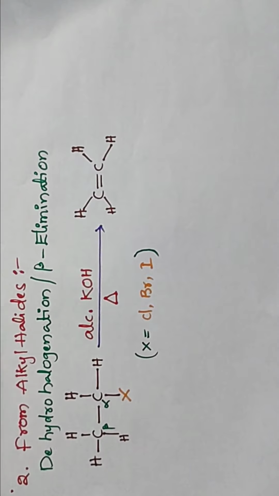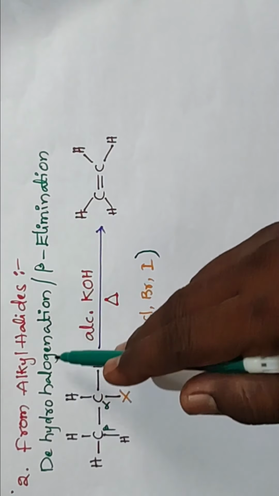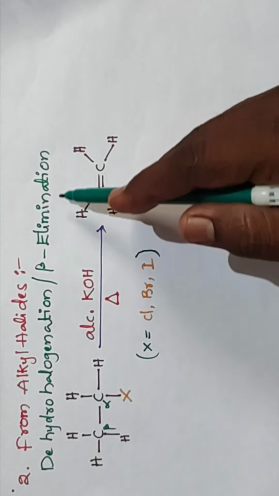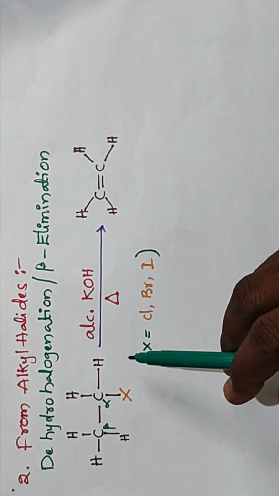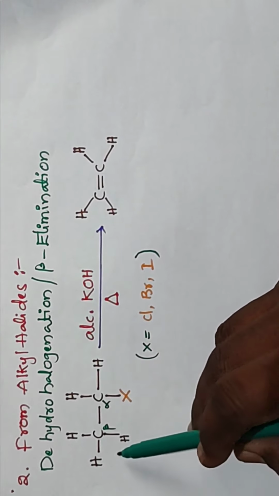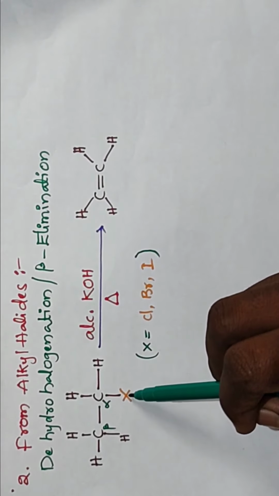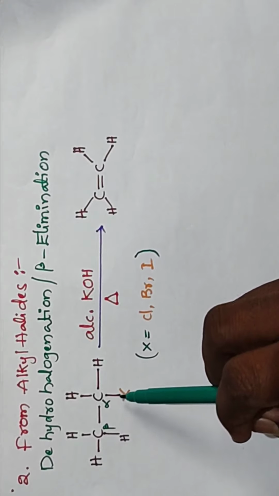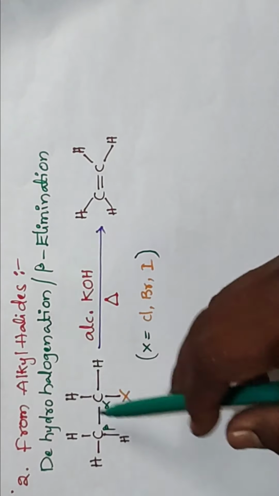Okay, the second method is from alkyl halides. In that, dehydrohalogenation or beta elimination. So this compound CH3 CH2 X is one of the compounds. It belongs to the alkyl halides.